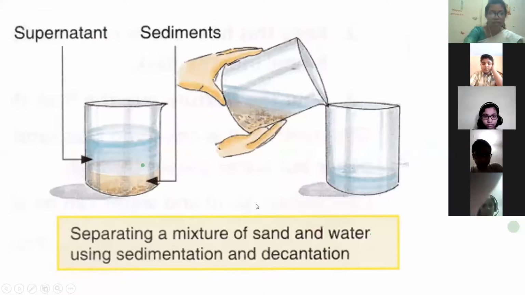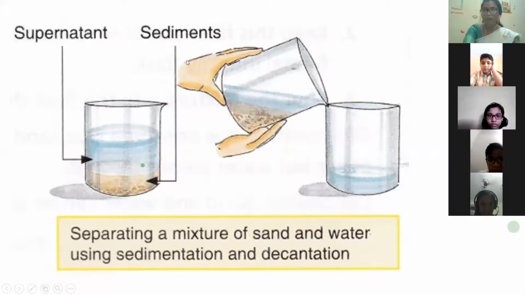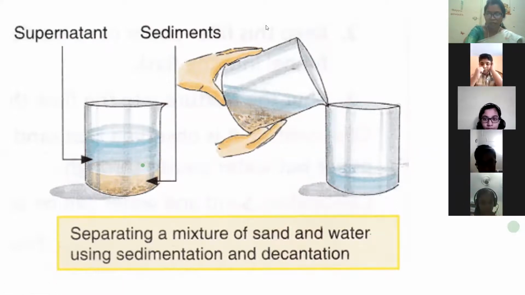So now you can see the clear water is called supernatant. Say with me, supernatant. And the sediments or the undissolved substances will be called sediments. So supernatant is the clear water, and sediments are the particular thing which is not able to dissolve properly. Okay, that is sand. So these are the two things.